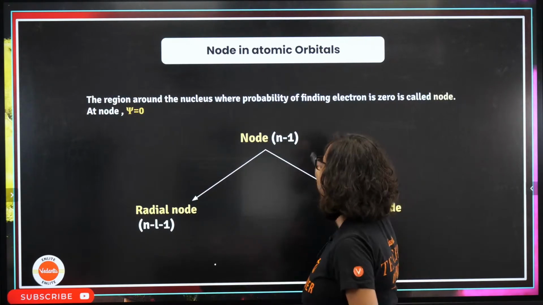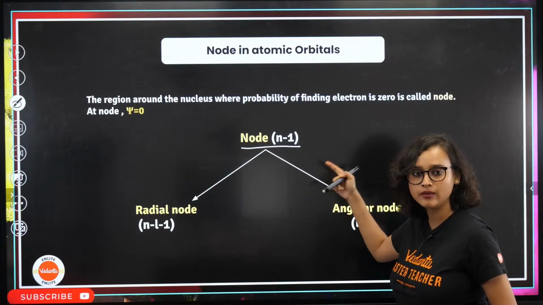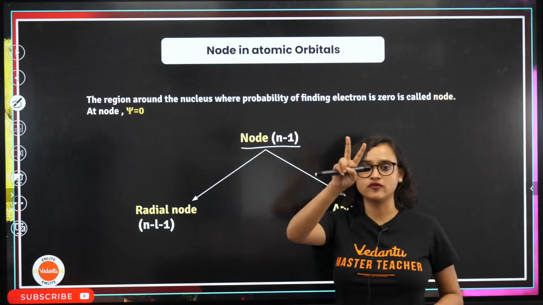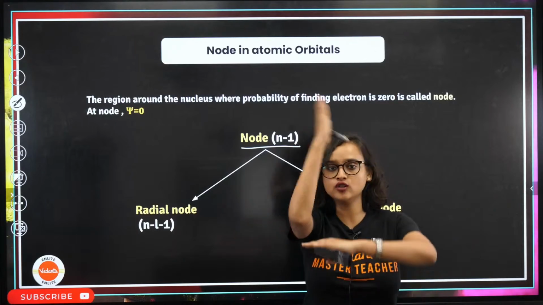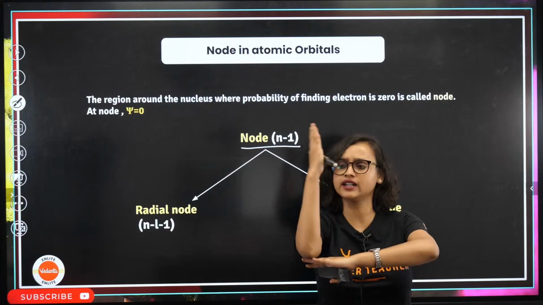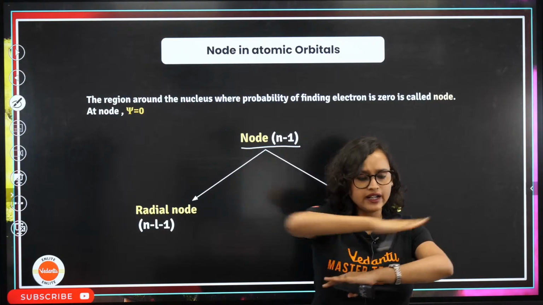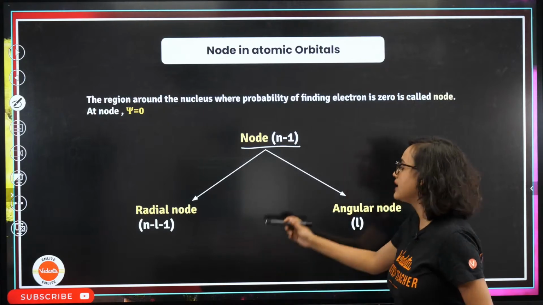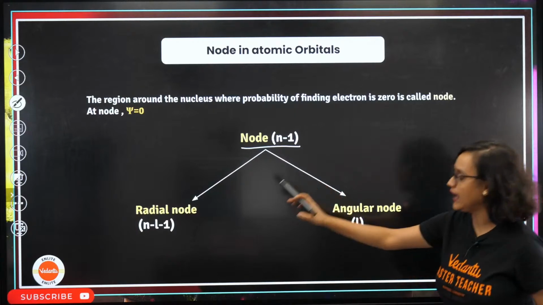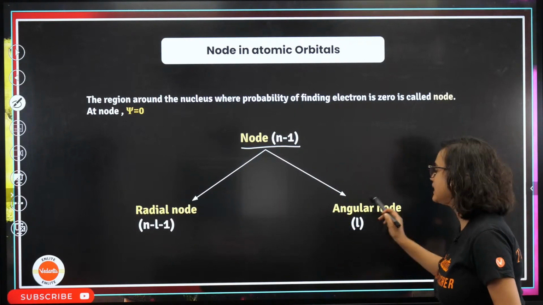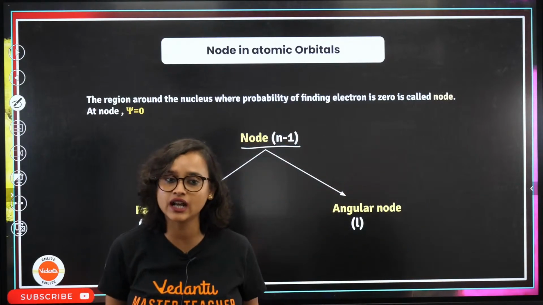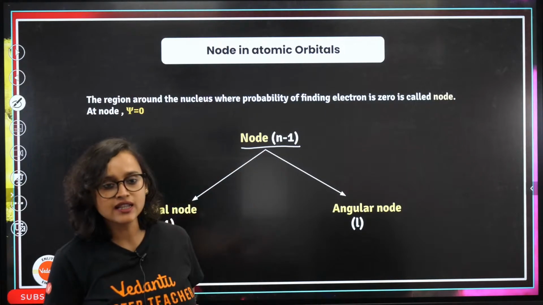Now, the total number of nodes is actually n minus 1. How is it n minus 1? There are two types of nodes. One is radial, across the radius, and the other is angular, on the angles. The radial node is n minus l minus 1 and the angular node is l. So n minus l minus 1 plus l, then l will get cancelled. What will you get? You will get n minus 1. Formula solved. Easy peasy.